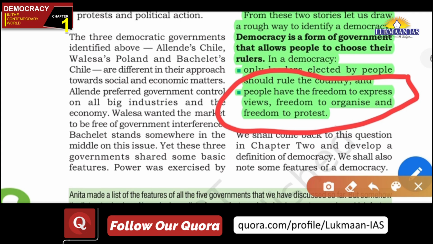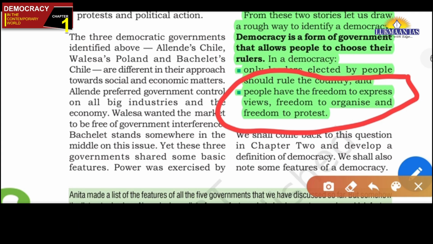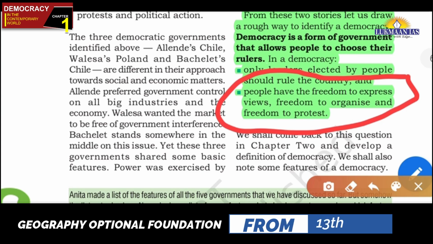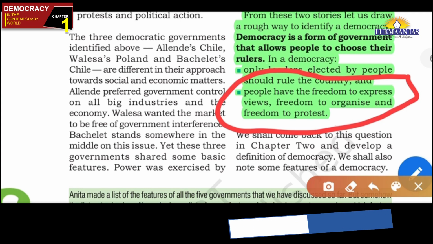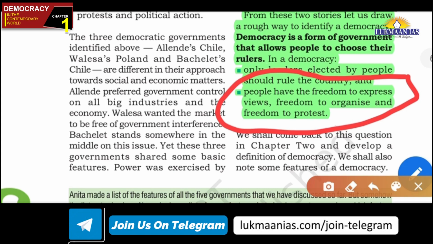In a democracy people should enjoy these rights, friends. Protest should also be allowed. That's why they will give their dissenting opinion, that no, we do not agree with this point or this type of policy. So in a democracy these two things are very important. Rulers should be elected by the people, and the second thing is that people should have certain rights: freedom to express views, freedom to organize, and freedom to protest, friends. So this was the crux of those two tales, which you will study and come to understand.